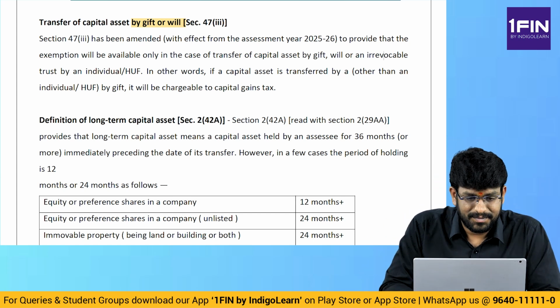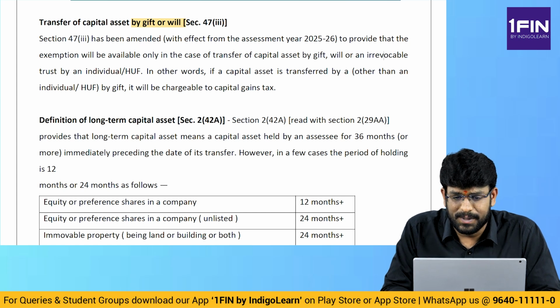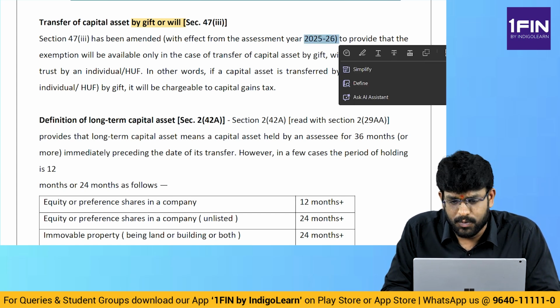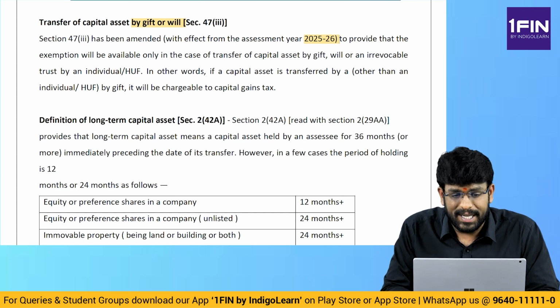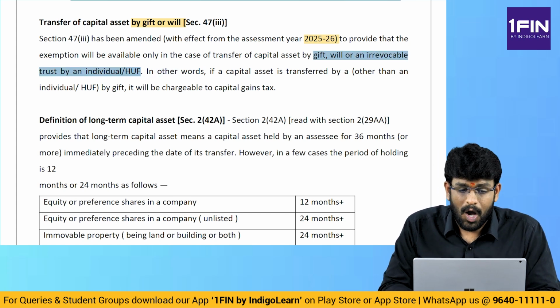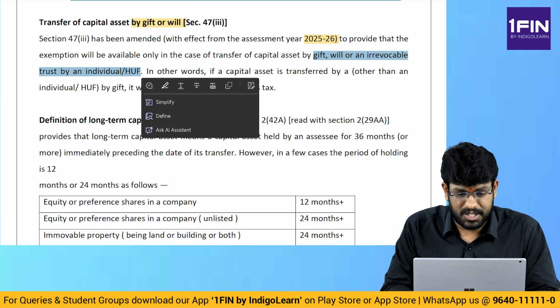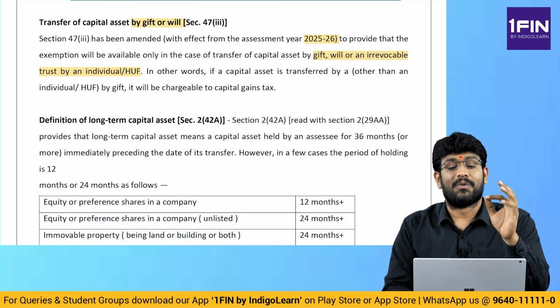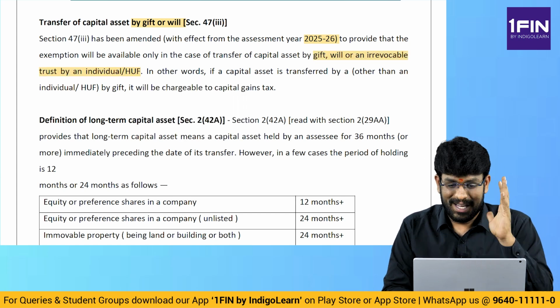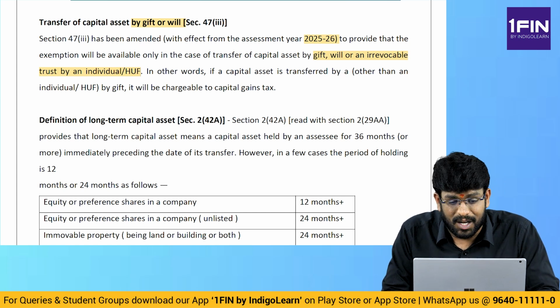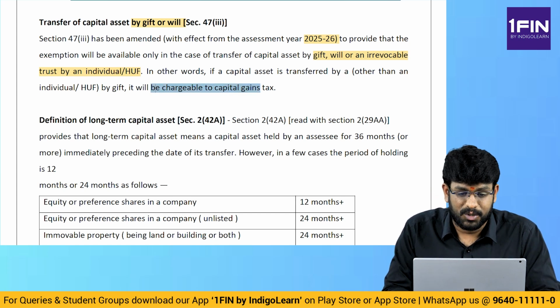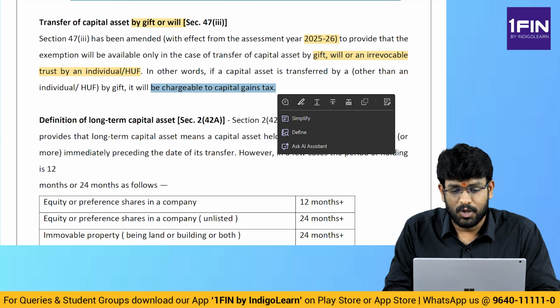Section 47(3) has been amended with effect from assessment year 2025-26 to provide that exemption will be available only in case of transfer of capital asset by gift, will or irrevocable trust, by an individual or HUF. In other words, if a capital asset is transferred by anyone other than an individual or HUF by gift, it will be chargeable to tax. I am sure we are getting clarity.